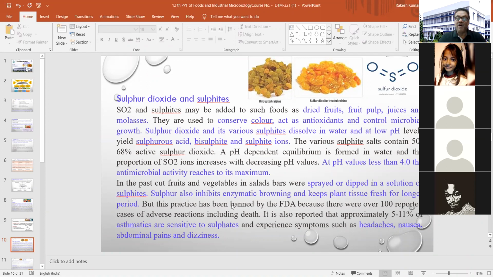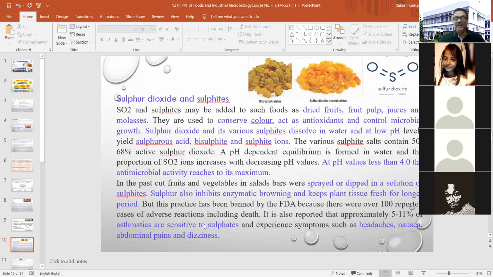And sulfur also showed its effect on enzymatic browning and is also responsible for keeping plant tissues fresh for a longer period. So it is very important, but when you exceed its recommended limit, automatically you will get some kind of asthma problem, and sometimes people sensitive to sulfate will experience symptoms like headache, nausea, abdominal pain, and dizziness.